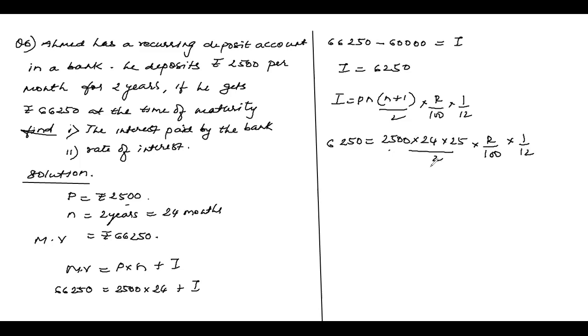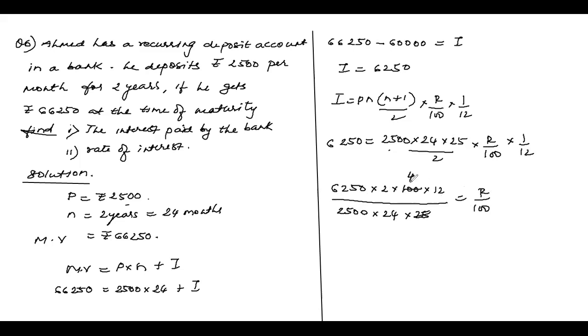How easy it is, son. Is 6,250 multiplied by 2 into 100 into 12, whatever is on top goes to the bottom and whatever is at the bottom goes up, divided by 2,500 into 24 into 25 is equal to R upon 100.